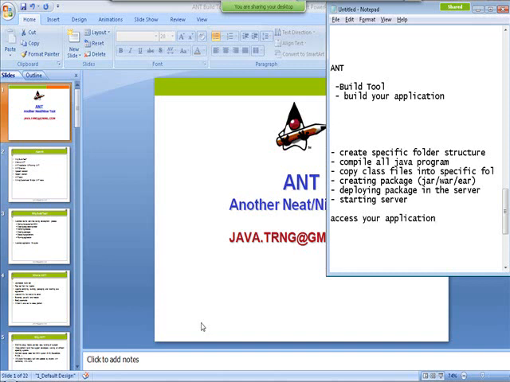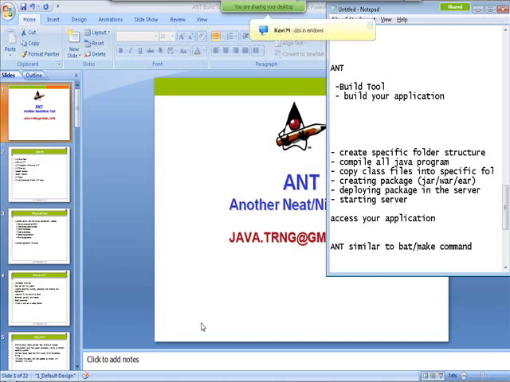That's called Another Neat Tool. Ant is something similar to batch files in Windows and make files in Linux.